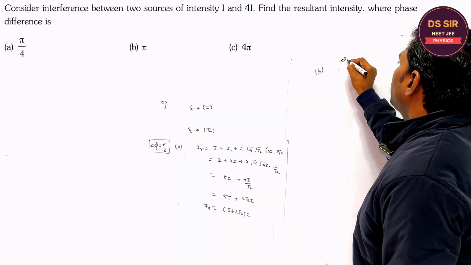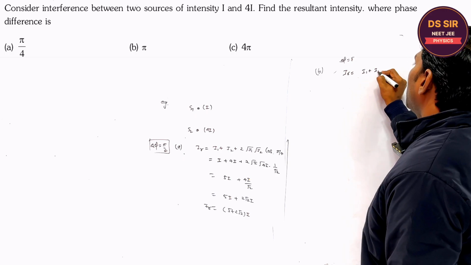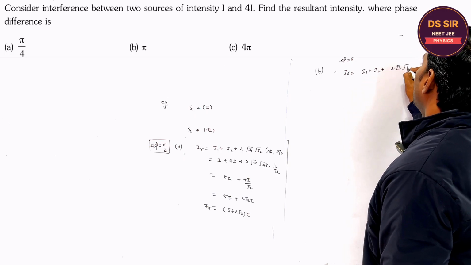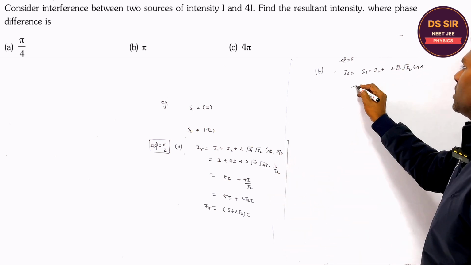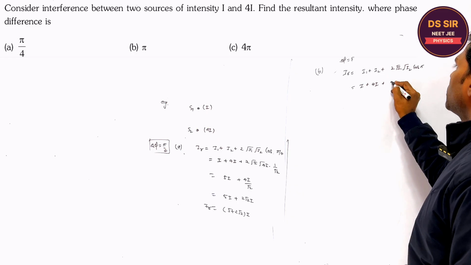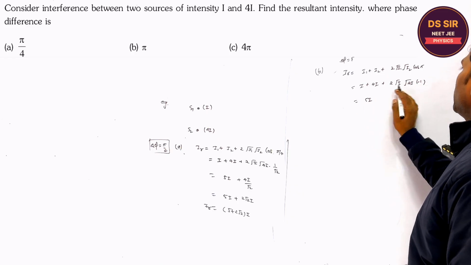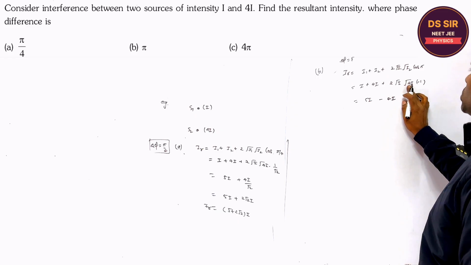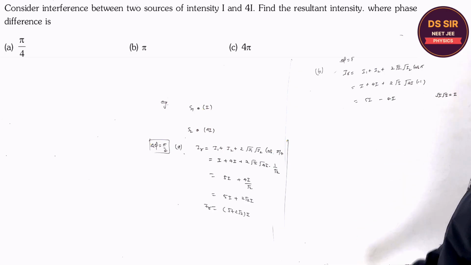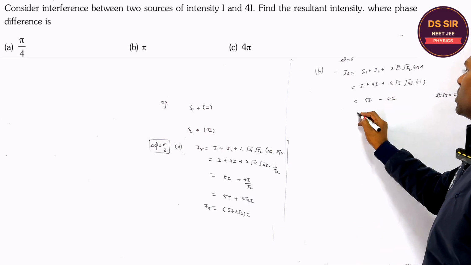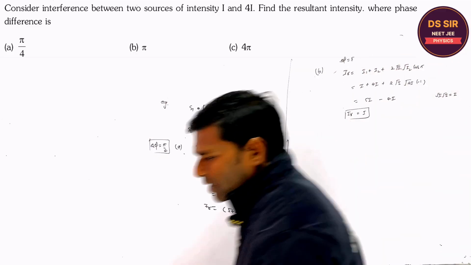In part B, what if delta phi is pi? So the resultant intensity is I1 plus I2 plus 2 root I1 I2 cos pi. What is the value of cos pi? Minus 1. So I plus 4I plus 2 root I root 4I into minus 1. It is 5I minus 4I, because 2 root I and root 4I becomes 4I. So it comes to be I. So this is the resultant intensity, I, right?